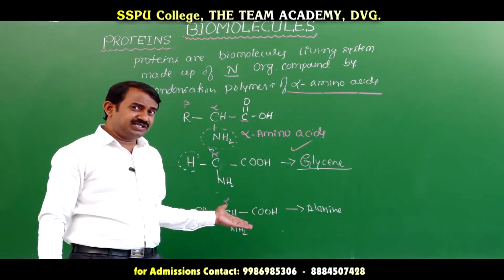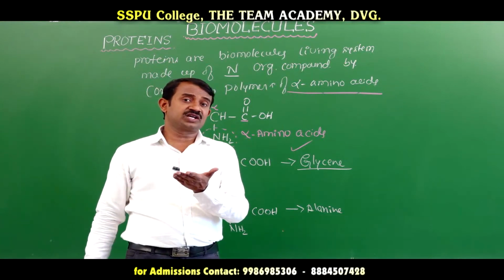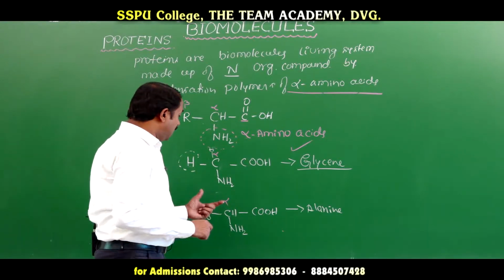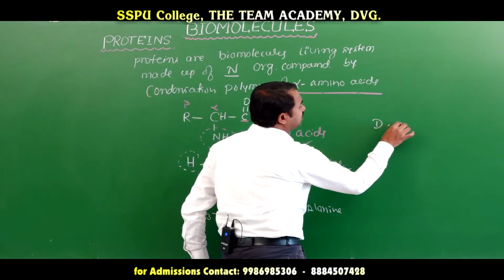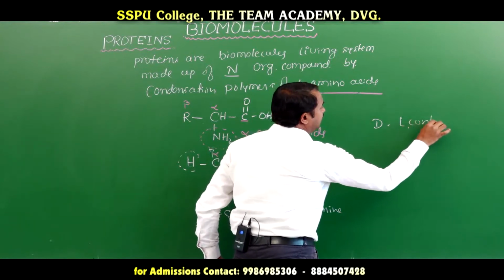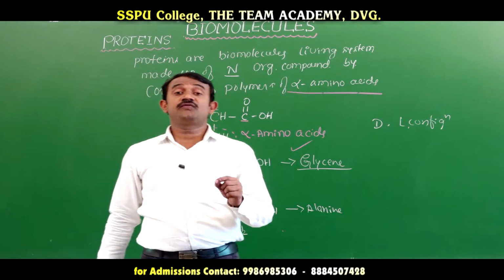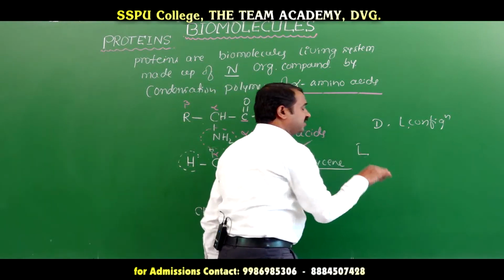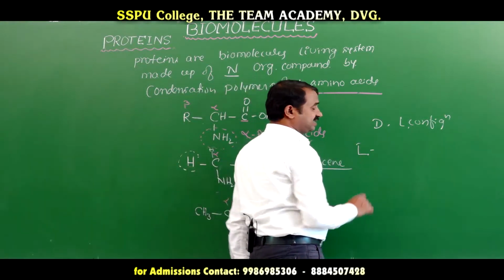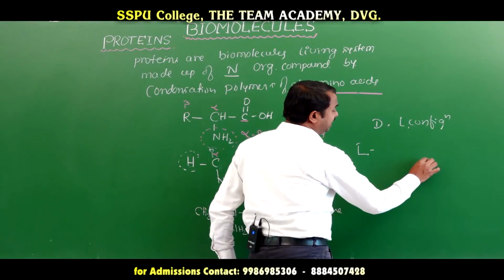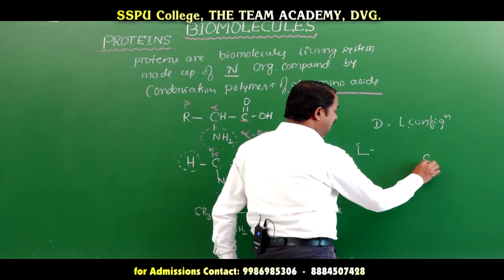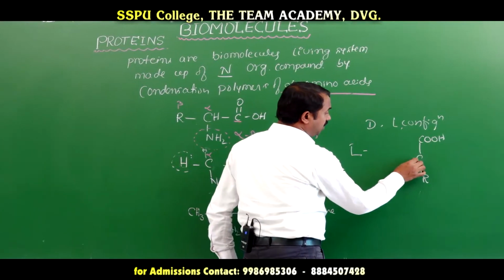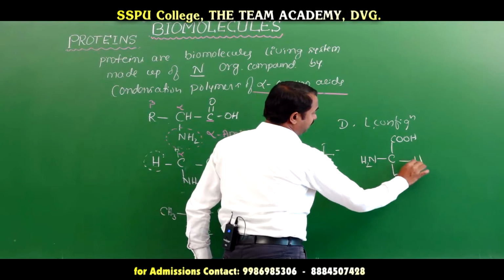When an optically active carbon is present, it rotates plane polarized light, either dextrorotatory or levorotatory. The compounds have D and L configurations, but most natural amino acids have the L configuration, levorotatory. In the optically active carbon with COOH, NH2 is on the left side.